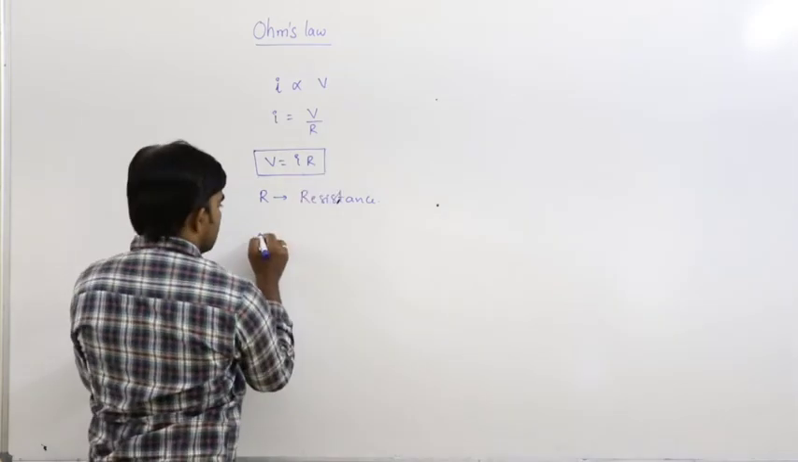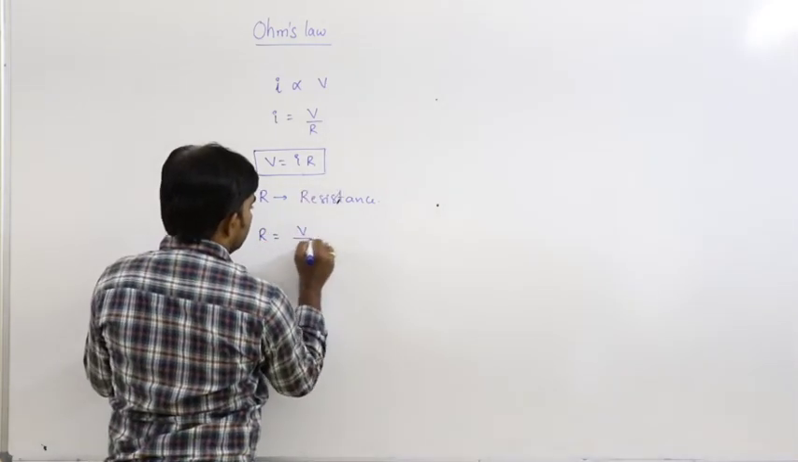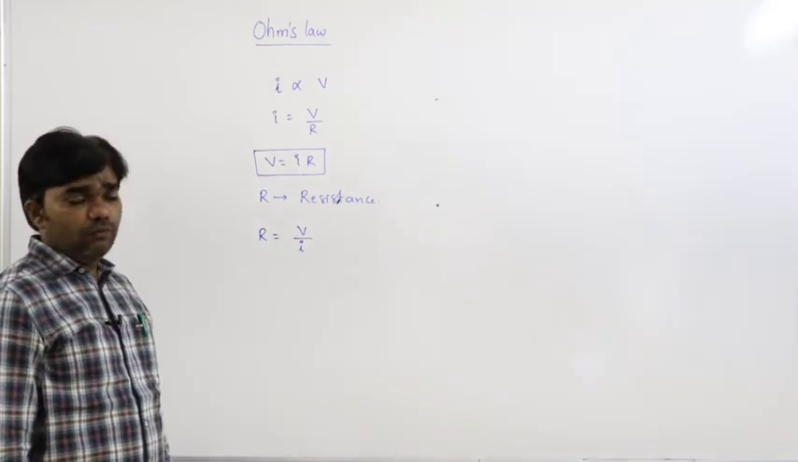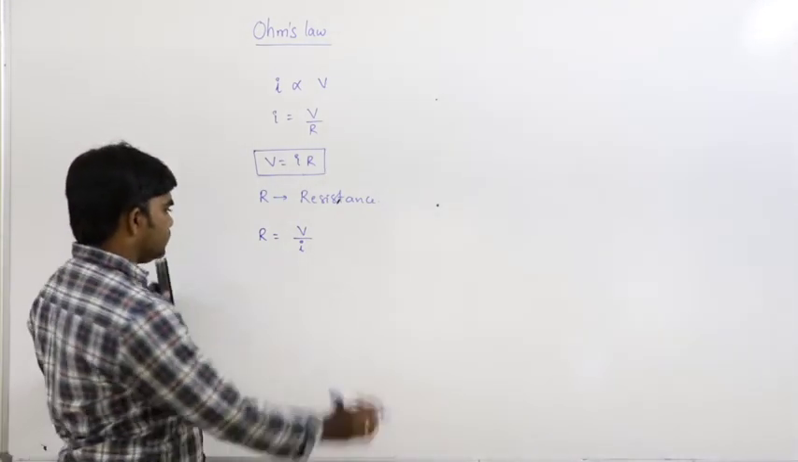So, resistance R is equals to V by I. What is the unit?